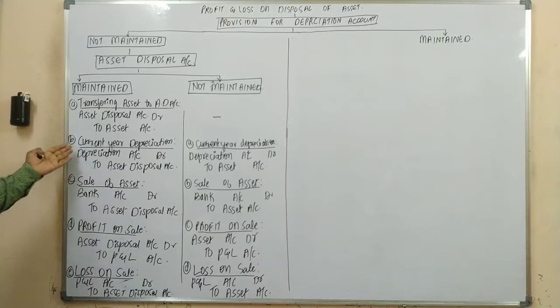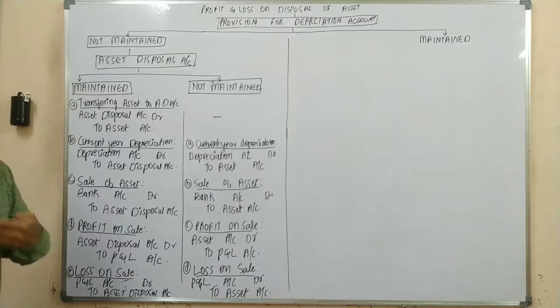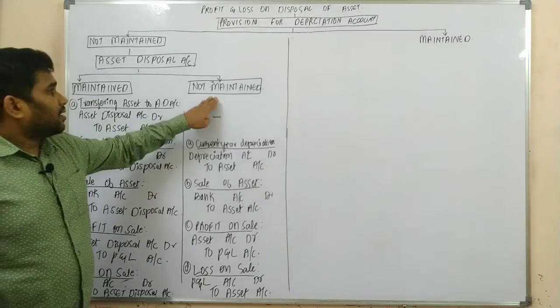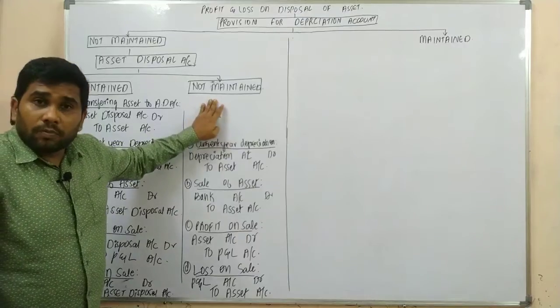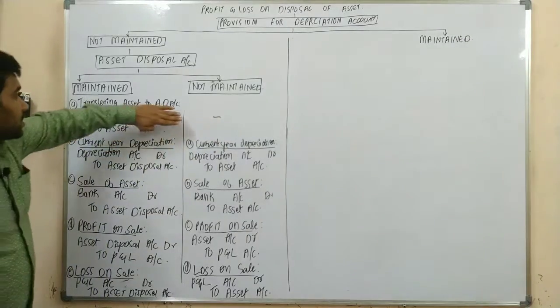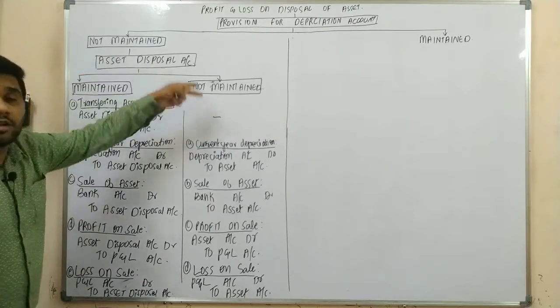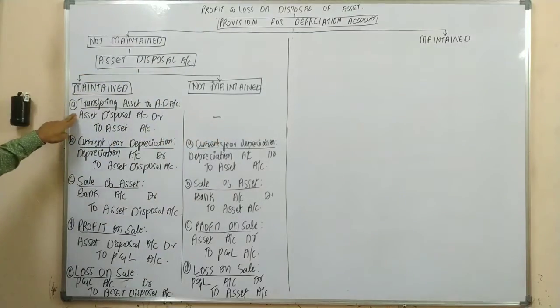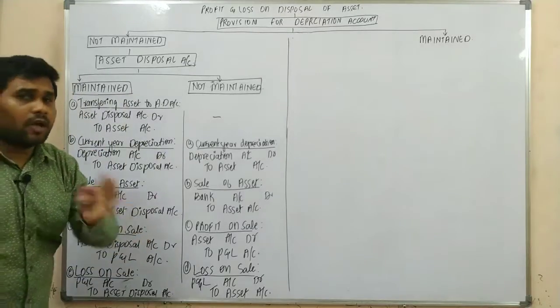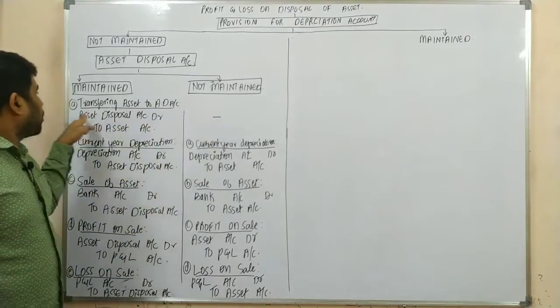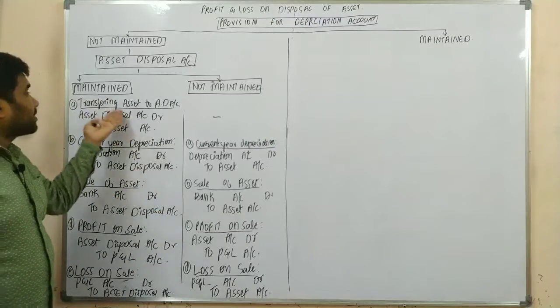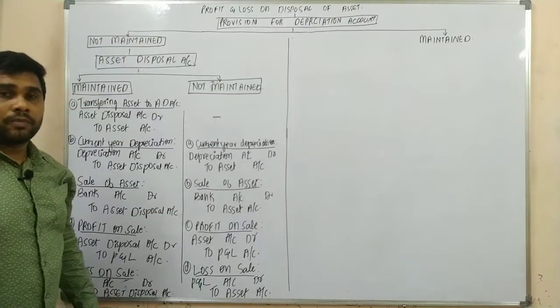That is nothing but your current year depreciation, sale, your profit and loss. These all we know. Regular journal entries. So now let us understand when the asset disposal account is not maintained. Please concentrate. As the asset disposal account is not maintained, your first transaction wouldn't be there. Yes or no? That is nothing but transferring the asset to disposal. As we are not maintaining it, there would be no transfer entry for asset to asset disposal.